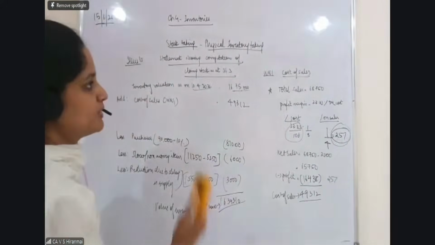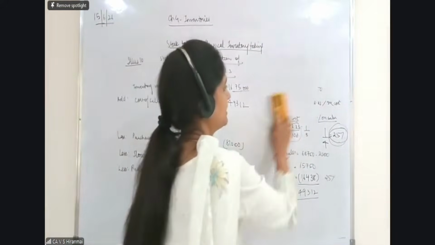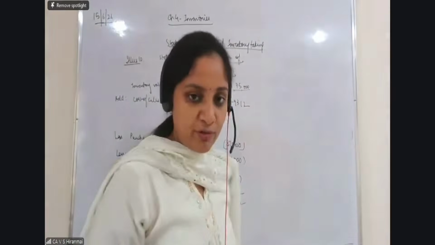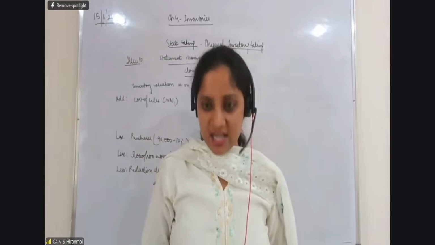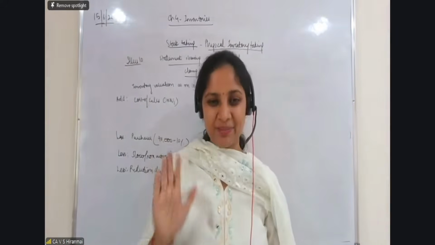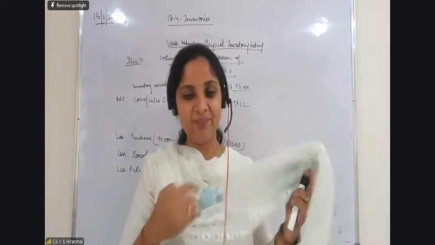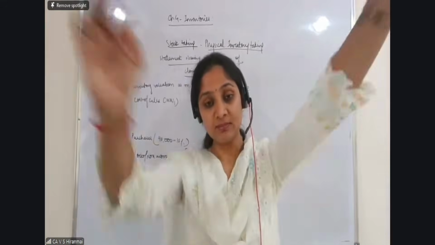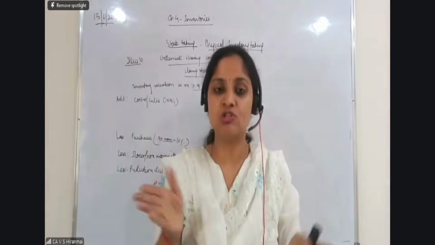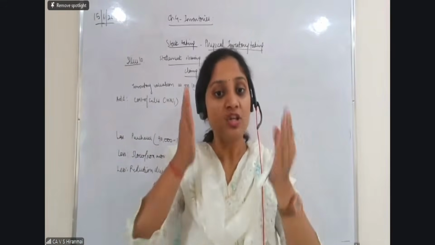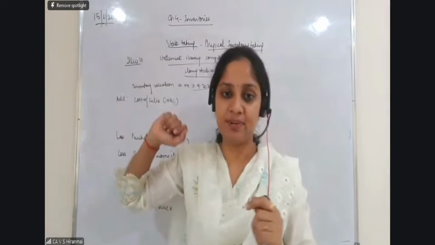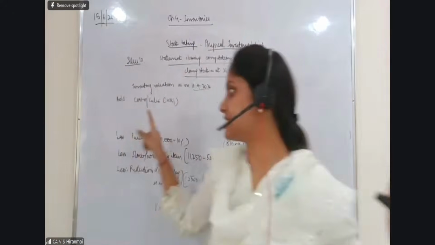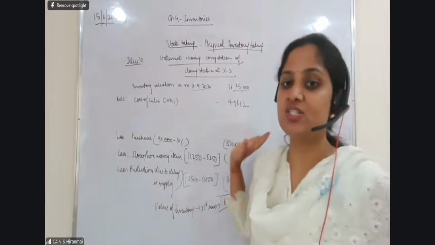Now, let me go to the next concept, which is very, very important. Illustration number 9. In illustration number 9 also, all of you, please listen to me. I will tell you what is consignment. Wait, I'm coming there only. So, now coming back to the point, everybody, please see. In illustration number 9 also, the same thing you have to do. Your stock taking is done after April, that is after 31st of March. So the same effect will come. Sales, cost of sales you are adding, purchases you are subtracting.